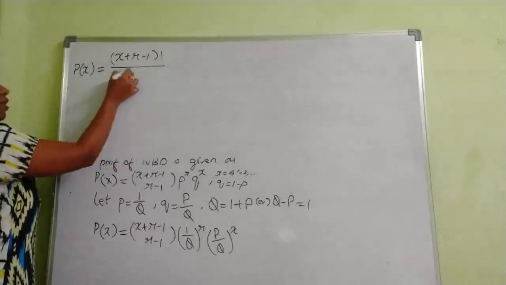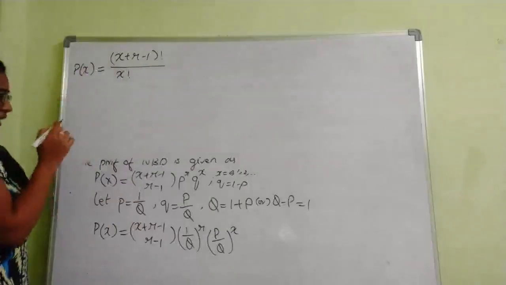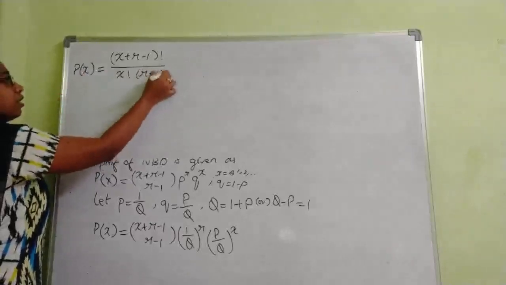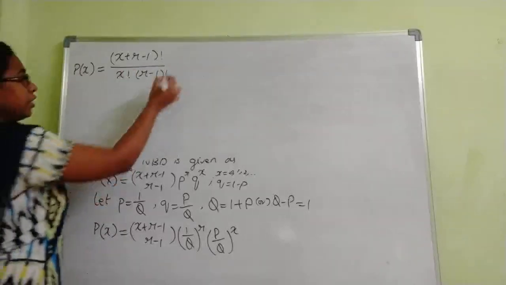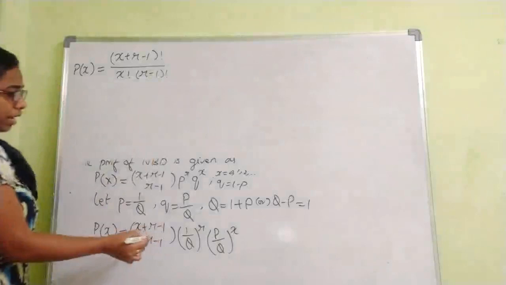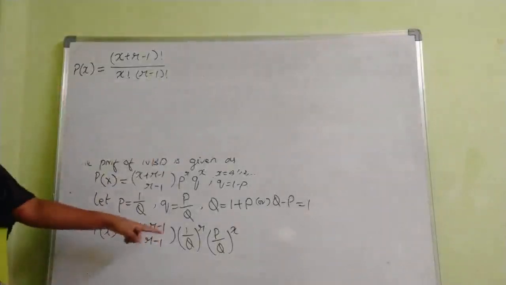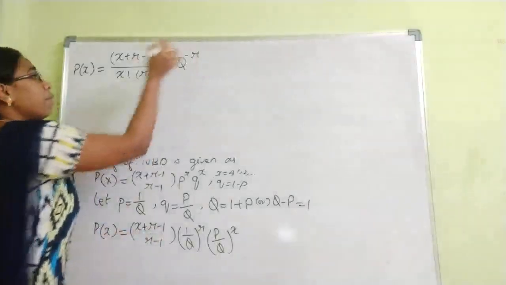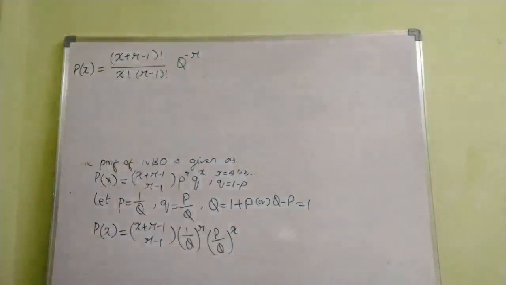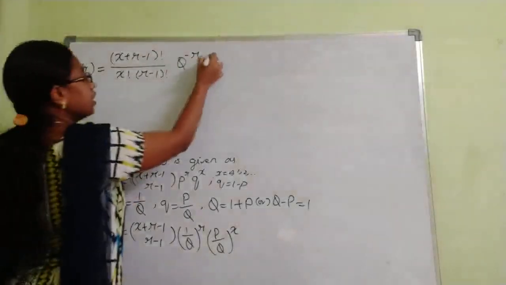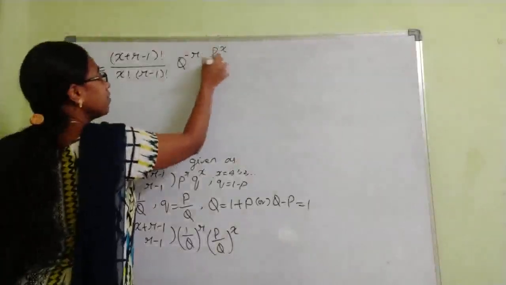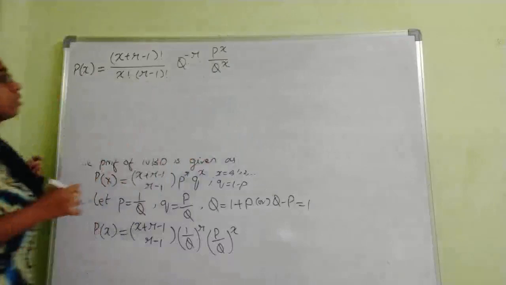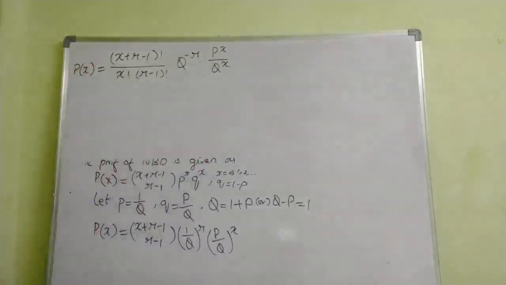So R - 1 gets cancelled, and you will get (X - 1) factorial into (R - 1) factorial into, this one I am writing as 1 by Q power R. So this one I am writing as Q power minus R into P power X into P power X divided by Q power X. Now we will expand this factorial.